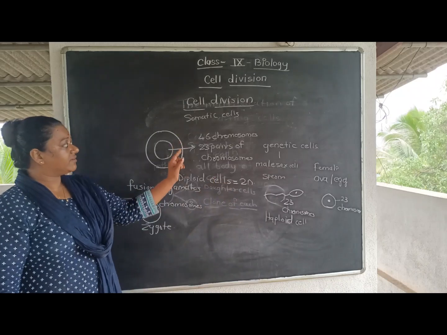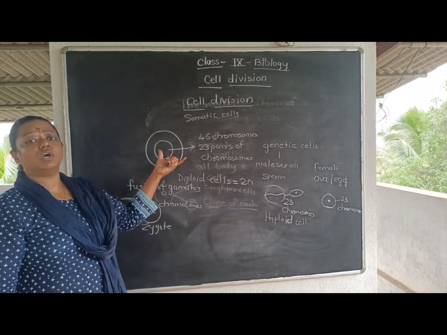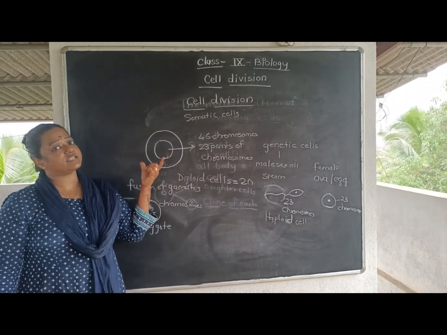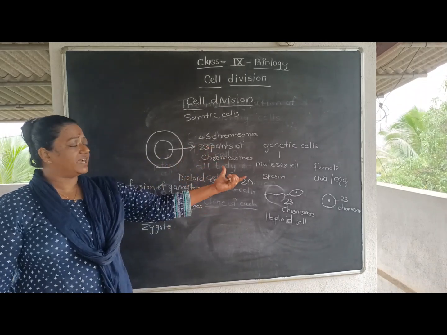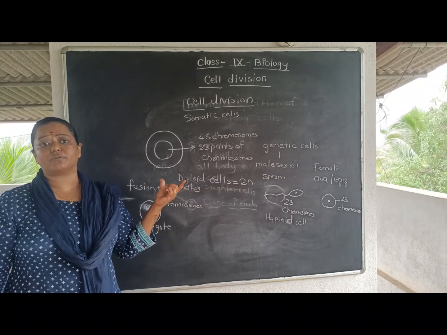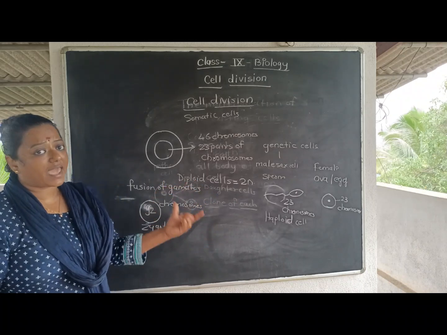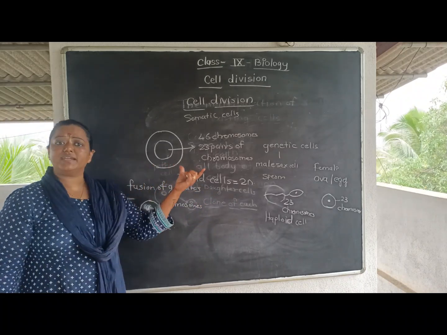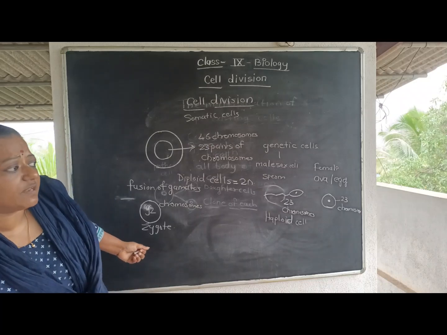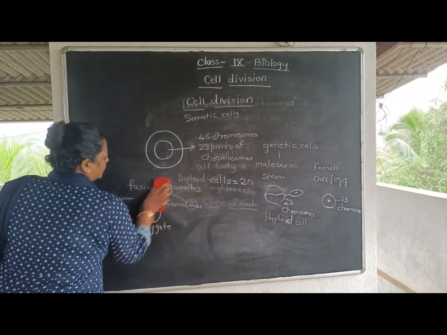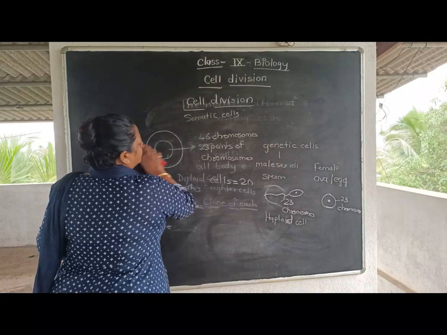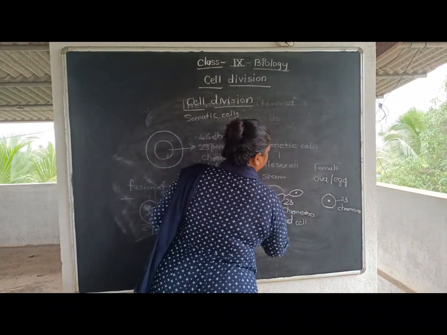Understood? In the somatic cells we have 46 chromosomes or 23 pairs of chromosomes, while in the genetic cell we have a haploid number of chromosomes, which is denoted by n, and diploid is denoted by 2n.